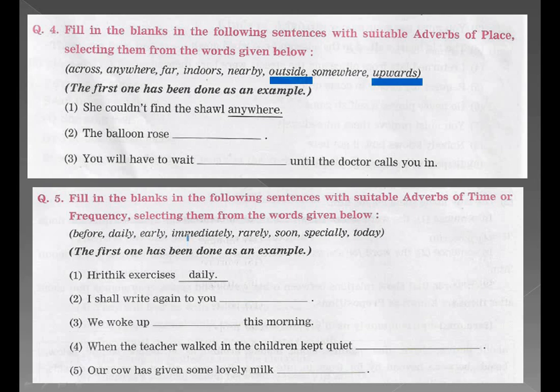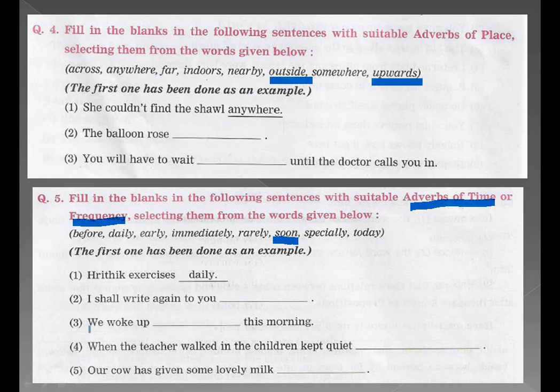Question number 5, that is the last question. Fill in the blanks in the following sentences with suitable adverbs of time or frequency. Two types of adverbs are given here, time and frequency. Select from the words given below and fill in the blanks. Ritik exercises daily. This is an adverb of frequency, daily. How often does he exercise? Daily. I shall write again to you, dash. I shall write again to you soon. So soon will be the adverb of time.